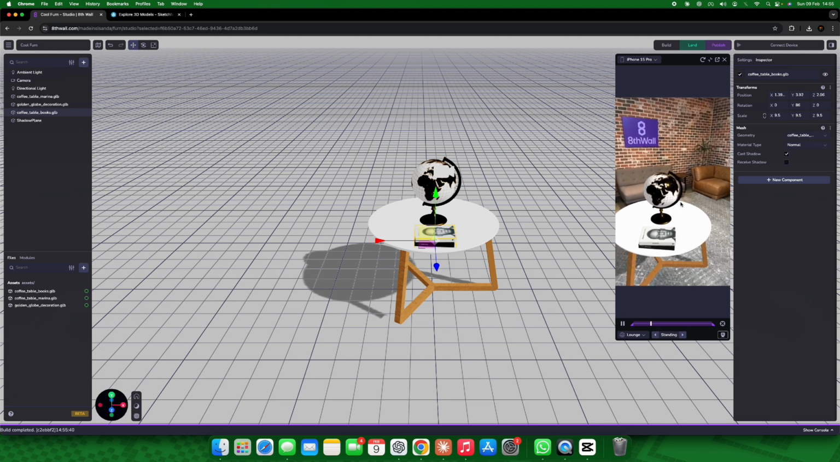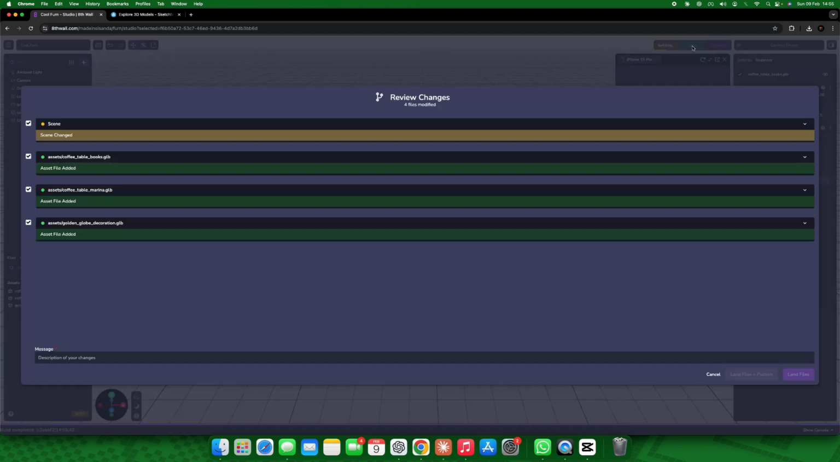The next logical thing we're going to do is come to this button and click land, and here you review all your changes, and probably we can land it and say scene done, scene done and ready to publish.